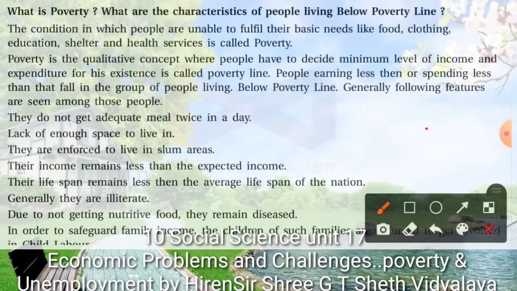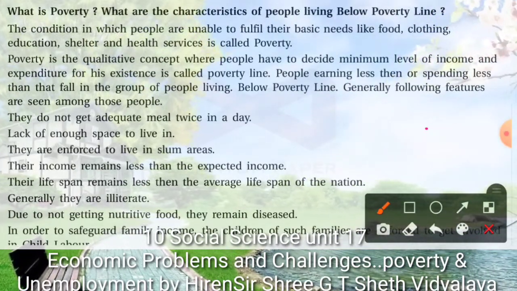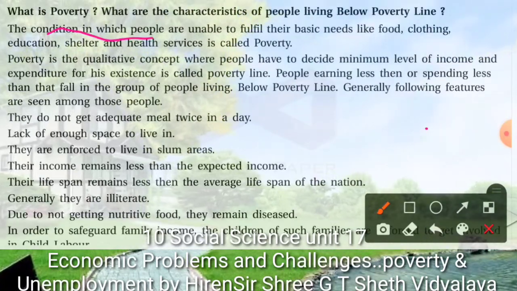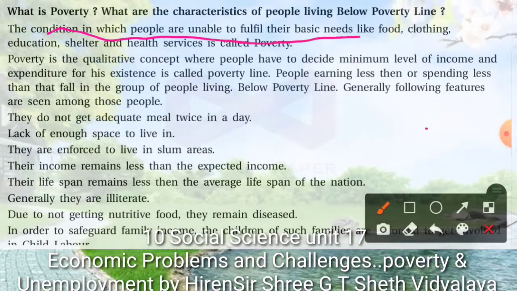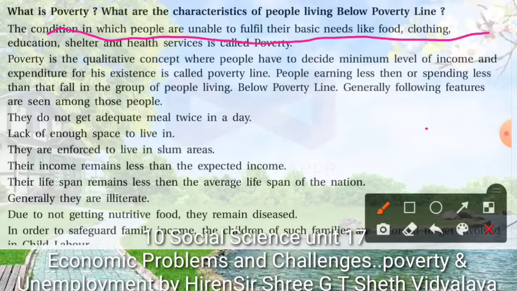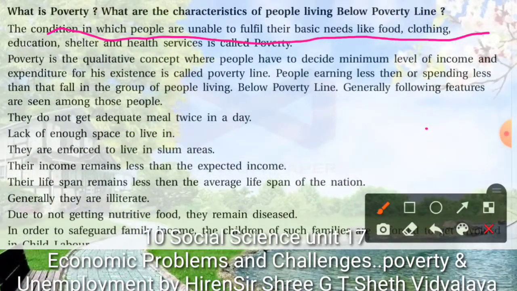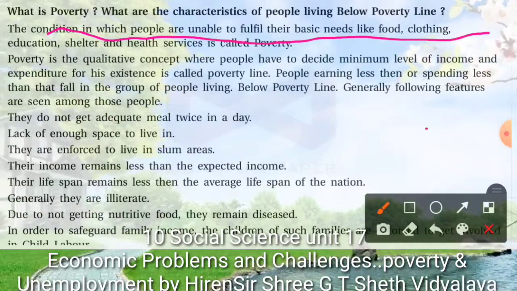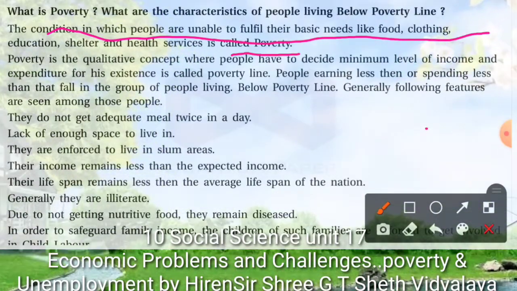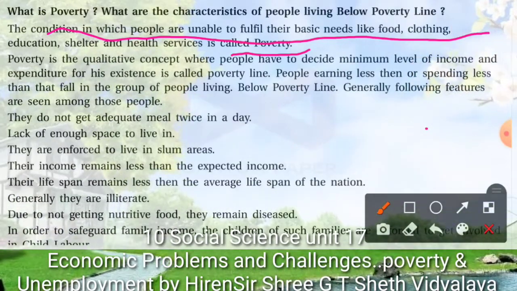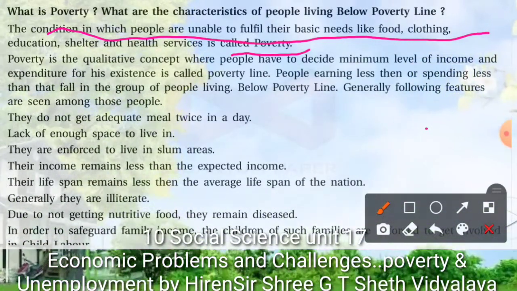So here the definition is given: the condition in which people are unable to fulfill their basic needs like food, clothing, education, shelter and health service is called poverty. Actually, people are not able to suffice the basic requirements.